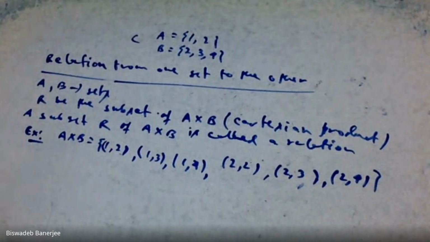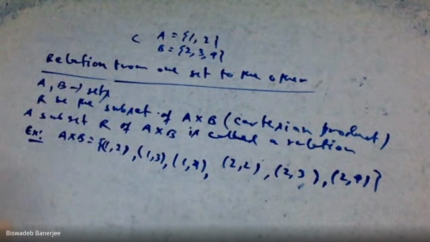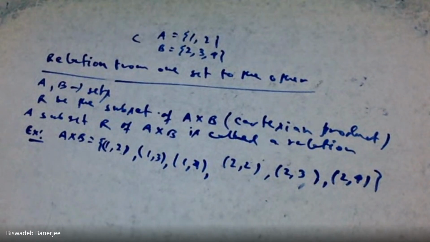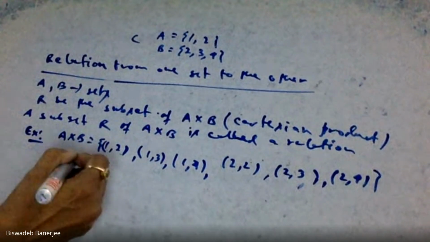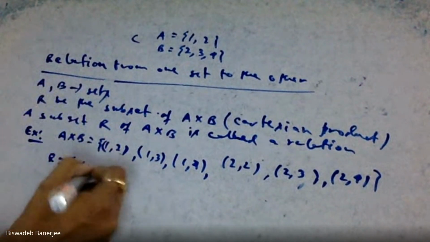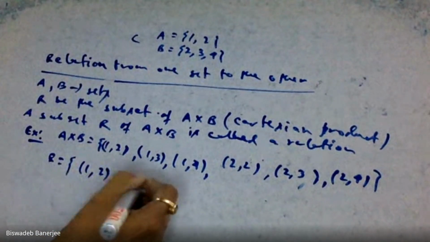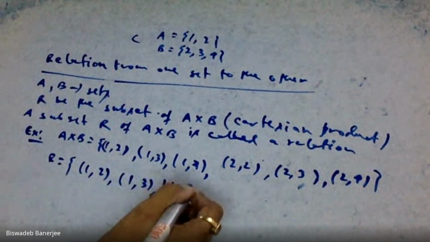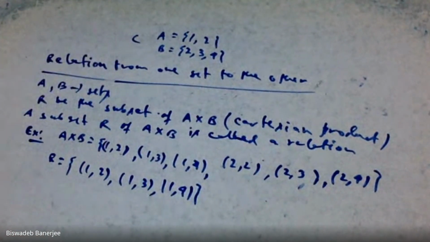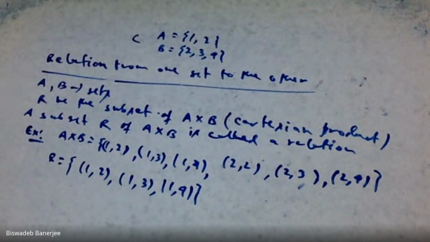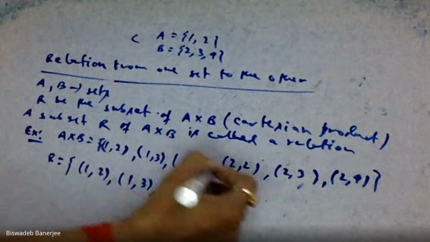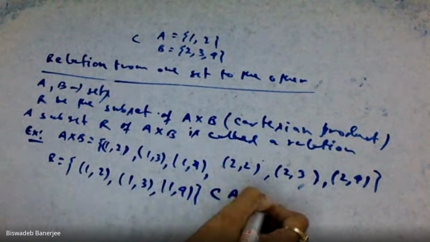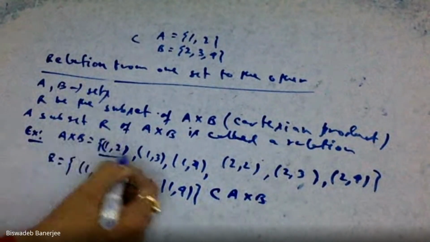Then we can take any subset of this. Say we are taking the subset R: (1,2), (1,3), (1,4). This is our set, and clearly it is a proper subset of A cross B, because we have taken only these three elements.